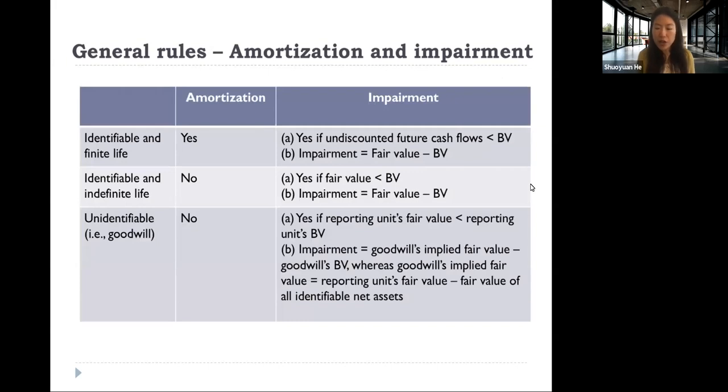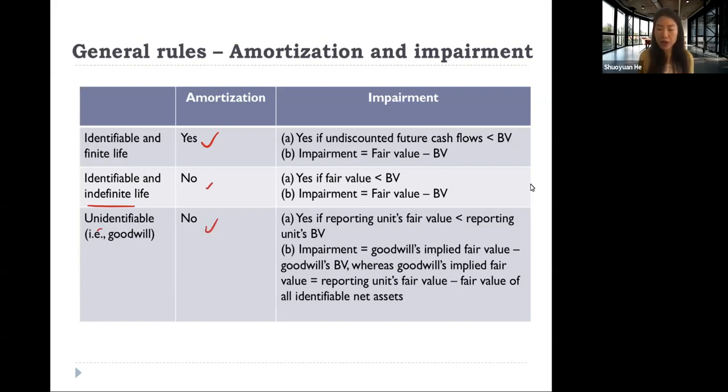So the general rule regarding these 3 situations is, if an asset has finite useful life, yes, we need to do amortization. However, if it has indefinite useful life, we do not need to do amortization.